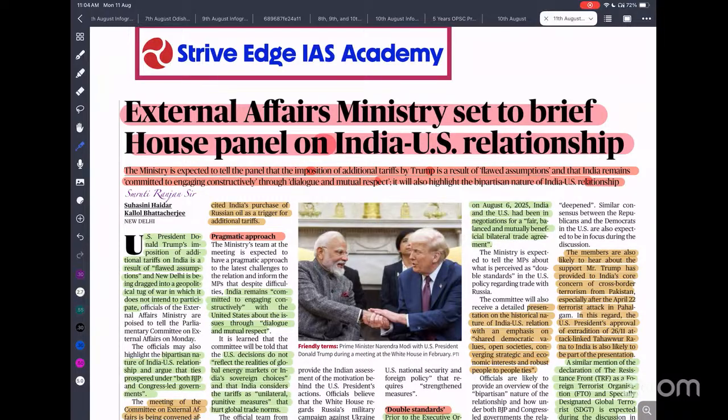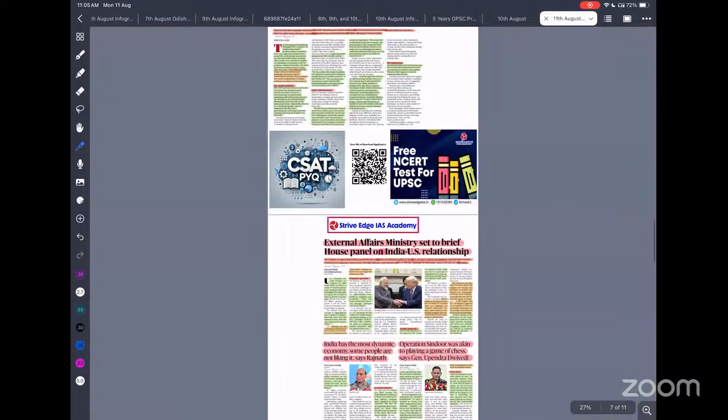But recently, the USA's actions, particularly Donald Trump's, like tariffs and his repeated claim that he is acting as a mediator for ending the war, and support to Pakistan, and a number of issues. For example, it forced India to stop buying oil from Iran and Venezuela. Even now it is asking for the same thing regarding Russia. That is creating strain in our relationship, and that is what they have to brief.